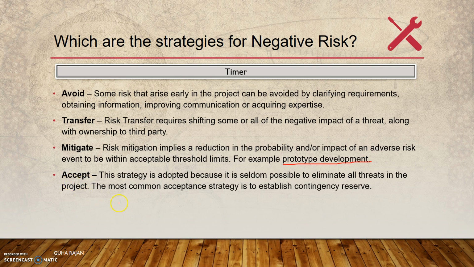Finally, accept. Not all threats or risks can be completely eliminated. You need to accept that. And again, one way of doing that is having a contingency. In budgeting for a project, you estimate the cost and add a contingency there, say 10% as contingency. So you know there is a risk, and to address that, you add a reserve there. That's as far as the negative risks are concerned.